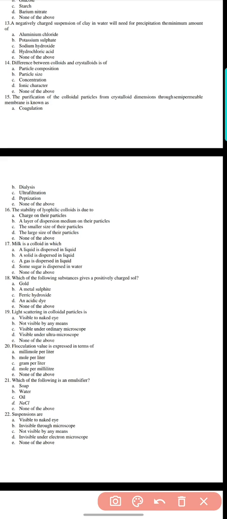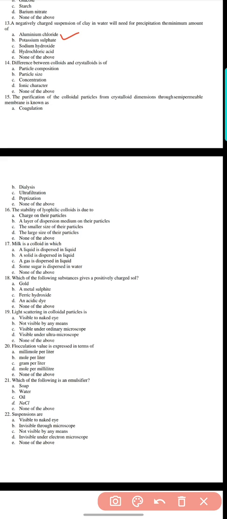Question 13. A negatively charged suspension of clay in water will need, for precipitation, the minimum amount of: ammonium chloride, potassium sulfate, sodium hydroxide, hydrochloric acid, or none of the above. Here the answer is option A, ammonium chloride.